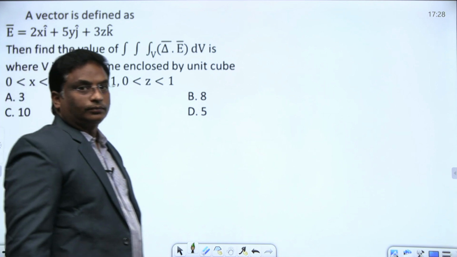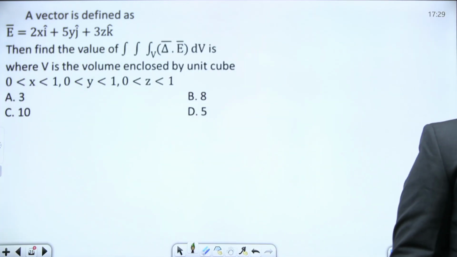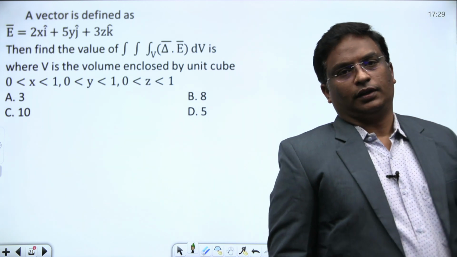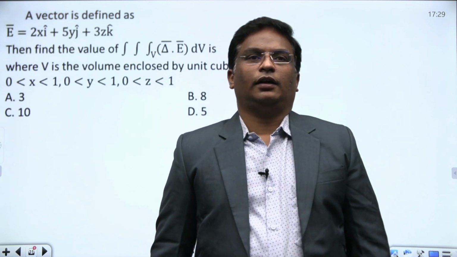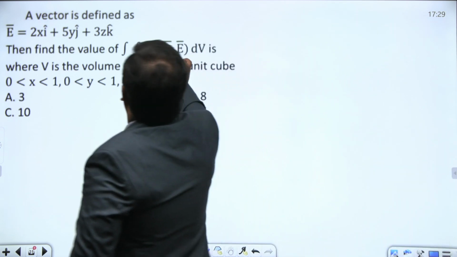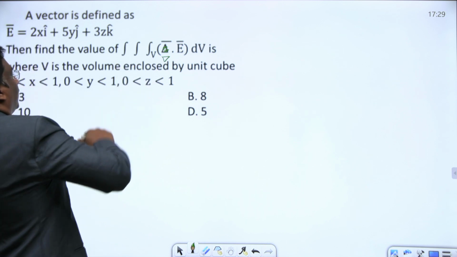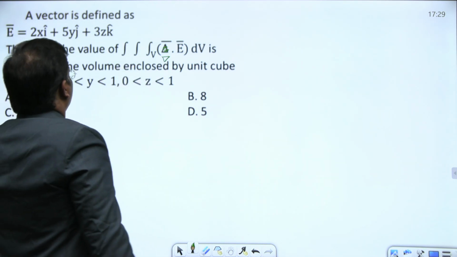One question from EMF is given like this. A vector is defined as E bar equal to 2x into I bar plus 5y into j bar plus 3z into k bar. Find the value of the volume integral of del bar dot E bar dv, where V is the enclosed volume.